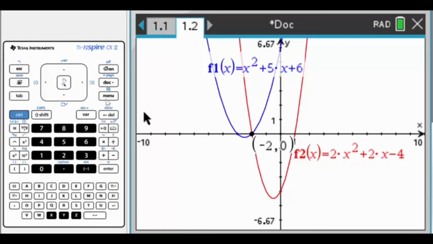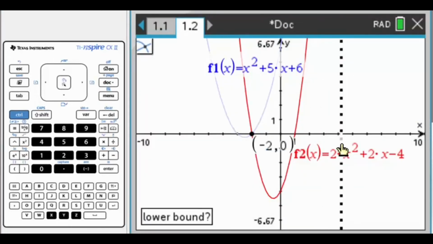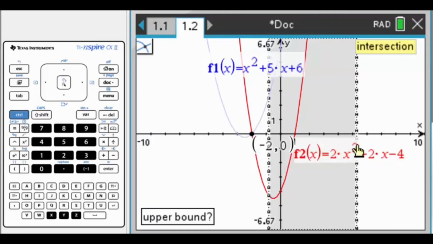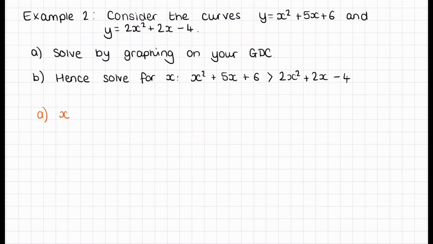To find the next one, we can do the same thing: menu, analyze, intersection. Now we know it's going to be somewhere, so we can click this side, and if you carry on across here, you see how it came up with the word intersection, then that means it's found one. So if we just click, it will zoom out and show us the next intersection point, which is at (5, 56). To solve these quadratics, remember we're just looking for the x values, so it'll be x equals negative 2 or 5, the x coordinates of those two points.